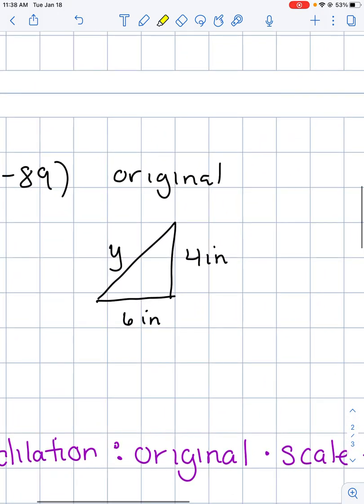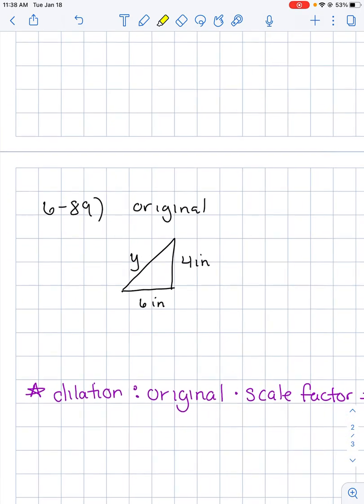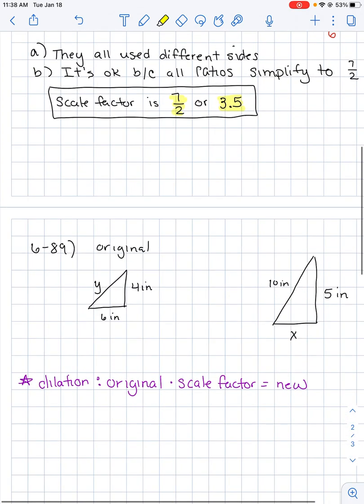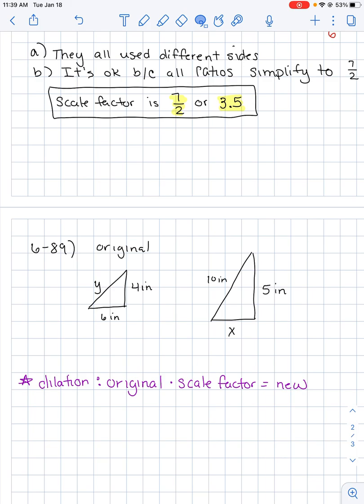He's found that the original triangle not only has the side of 4 inches on the right, but the bottom side is 6 inches and the left side is still unknown. He's also found that the new triangle has a left side of 10 inches, a bottom side of X, and then he has that 5 inches that he had to start with.